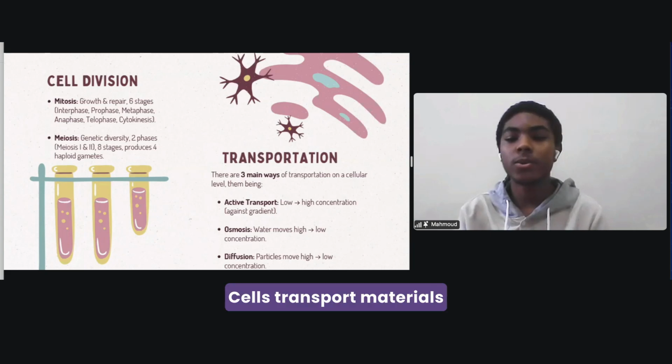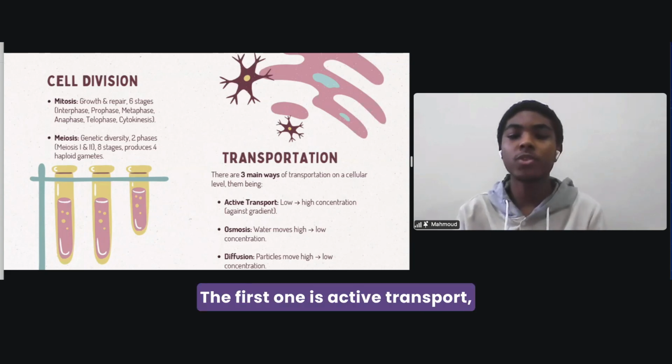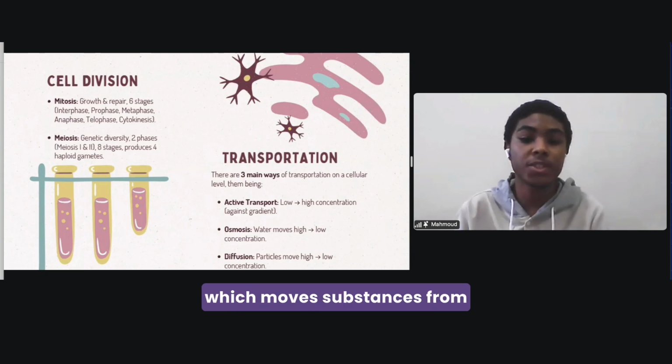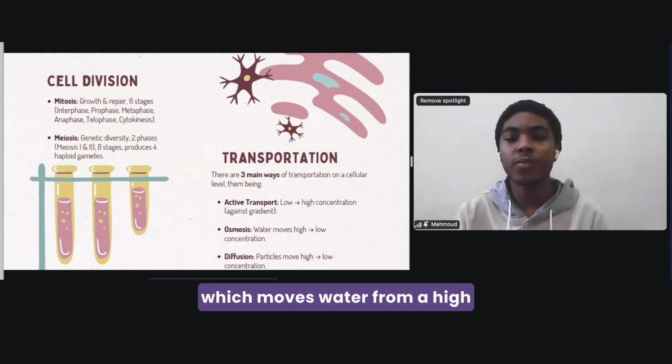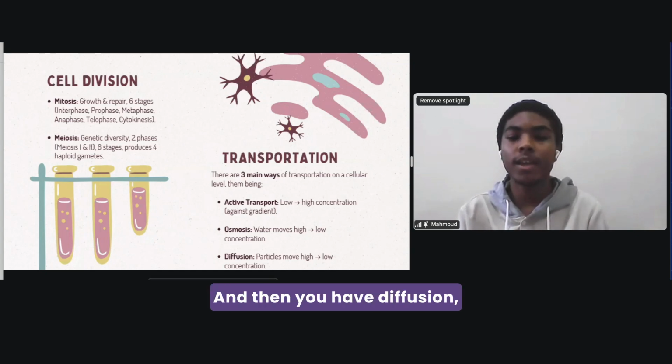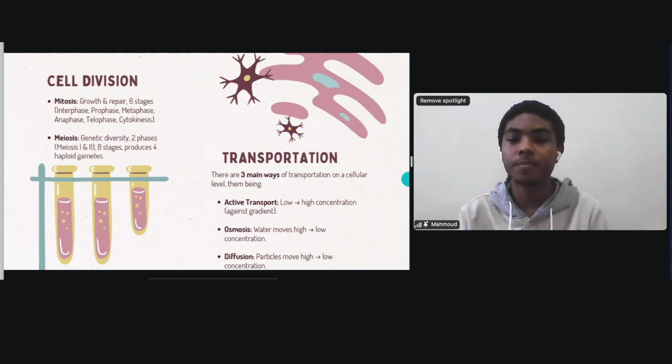And so cells transport materials in 3 main ways. The first one is active transport, which moves substances from a low to high concentration. And then you have osmosis, which moves water from a high to low concentration. And then you have diffusion, which moves particles from a low to high concentration.